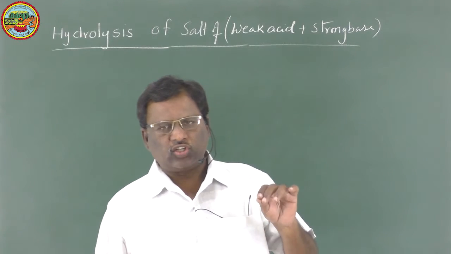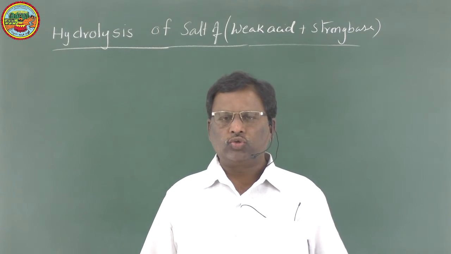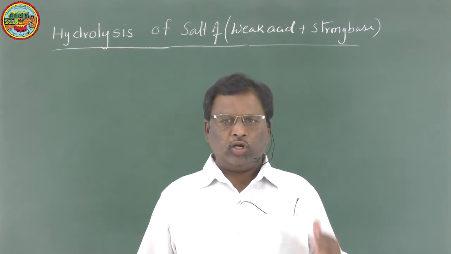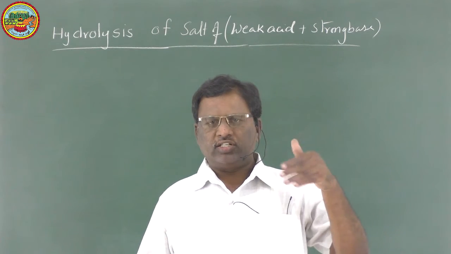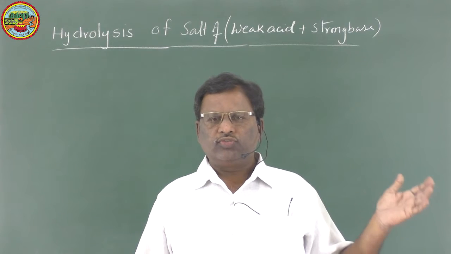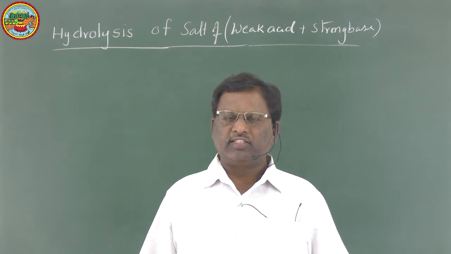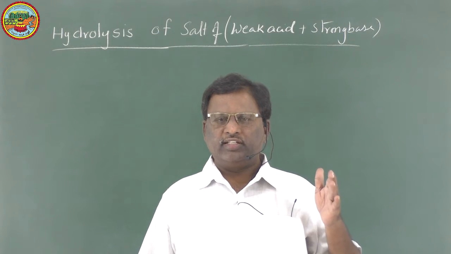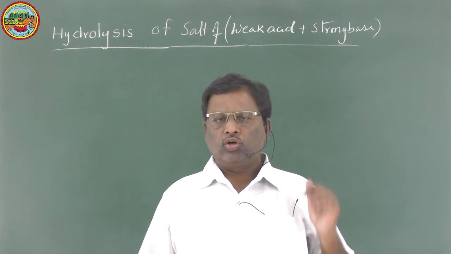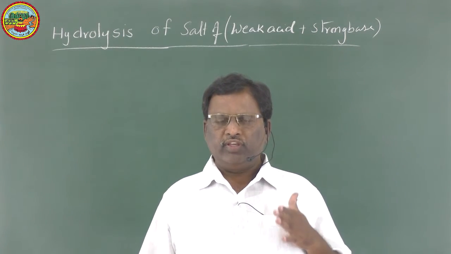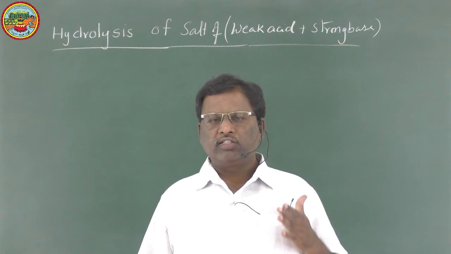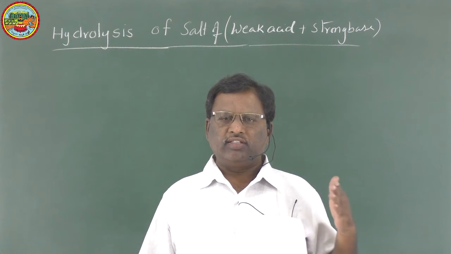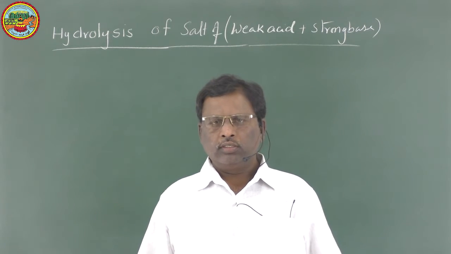So when a salt dissolves in water, it ionizes to give cation and anion. We already discussed that, based on the nature of the acid and base which form that salt, salts can be classified into 4 types: salts of strong acid and strong base, salts of weak acid and strong base, salts of weak base and strong acid, and salts of weak acid plus weak base.